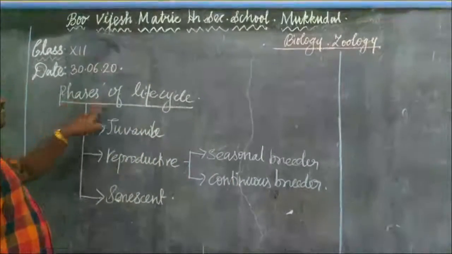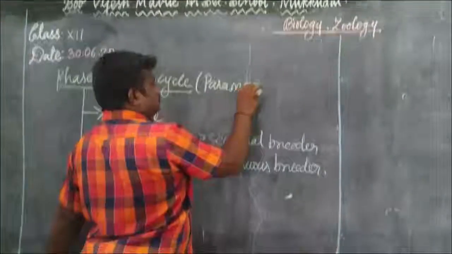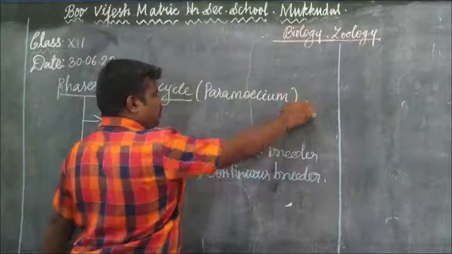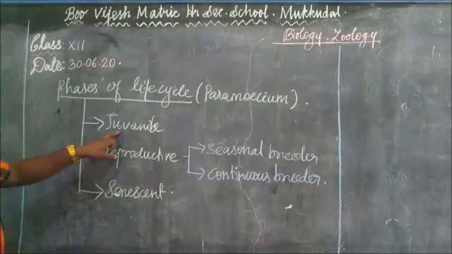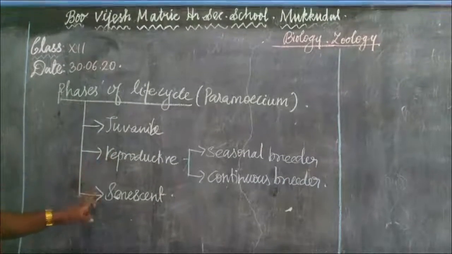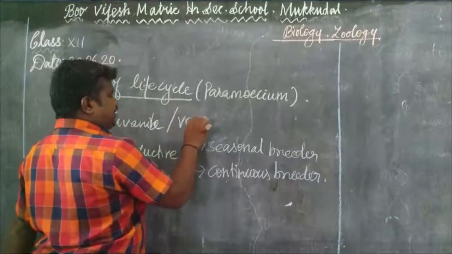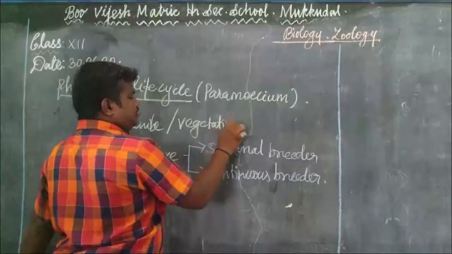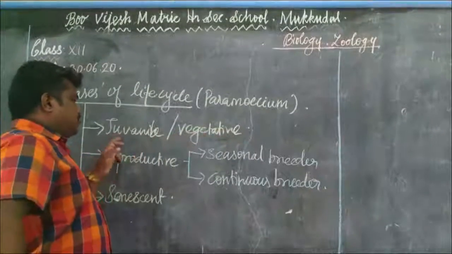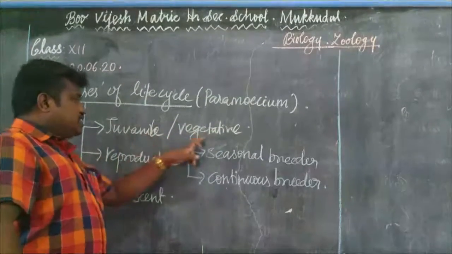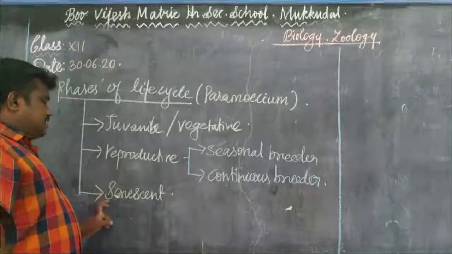Next one is the phases of the life cycle in Paramecium. In Paramecium or other organisms, there are three phases involved in the life cycle. The first one is the juvenile phase, then the reproductive phase, and the senescent phase. The juvenile phase is otherwise known as the vegetative phase. In lower organisms, vegetative reproduction takes place. So the juvenile phase is otherwise known as the vegetative phase, then the reproductive phase and the senescent phase.